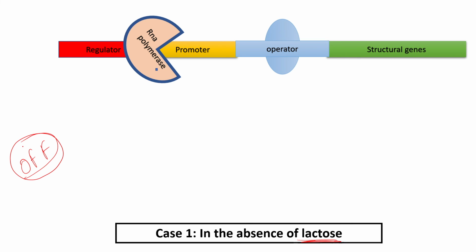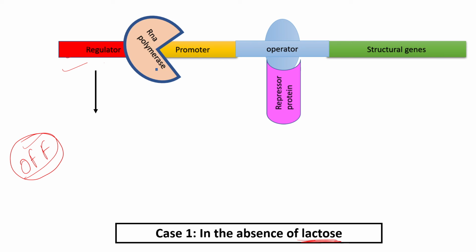This off condition is maintained by the regulatory gene. How does this regulatory gene maintain the off position? It synthesizes a repressor protein. This repressor protein will go and bind with the operator region like this.